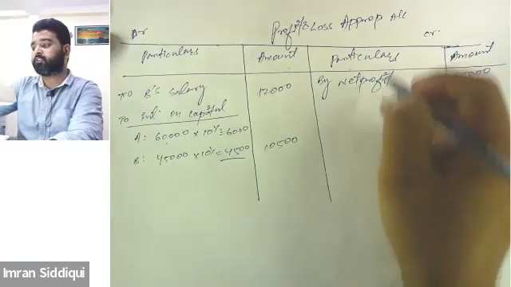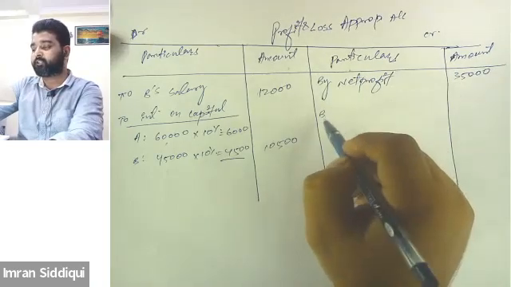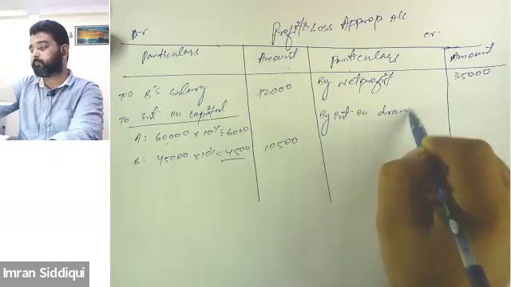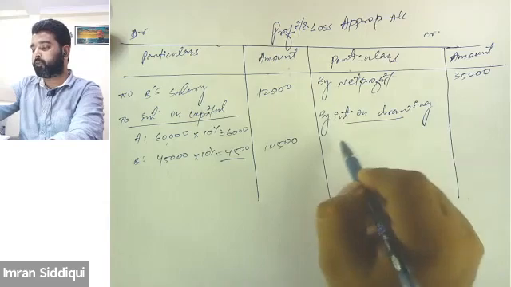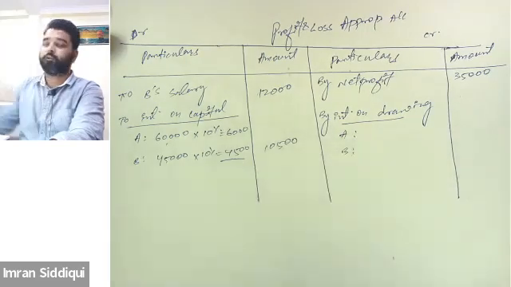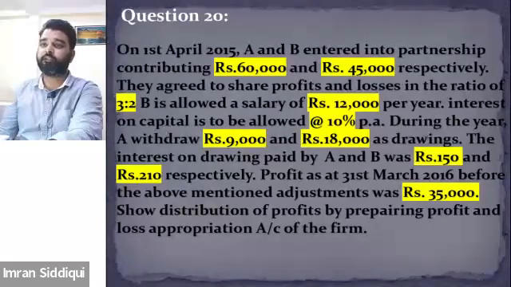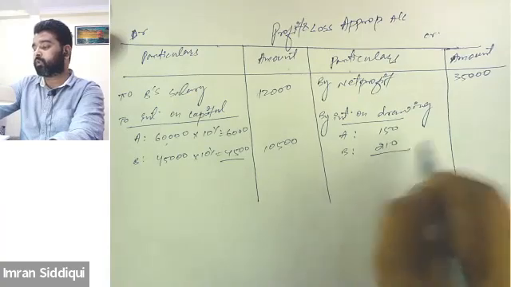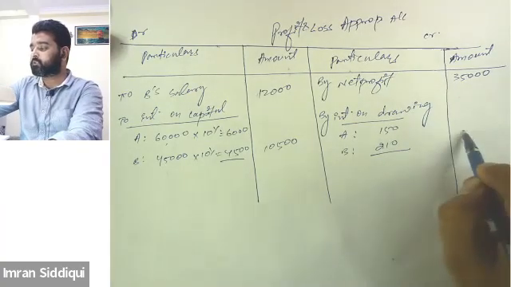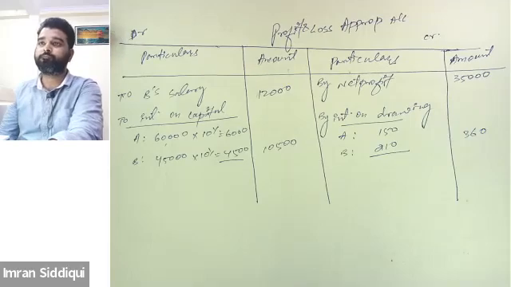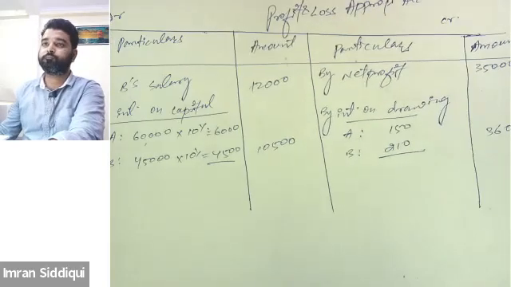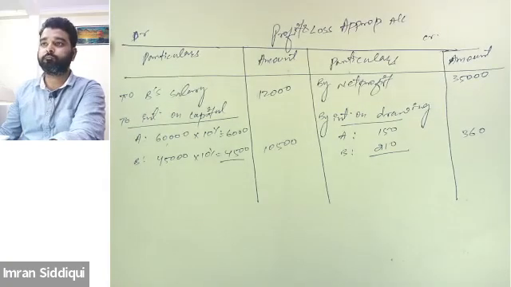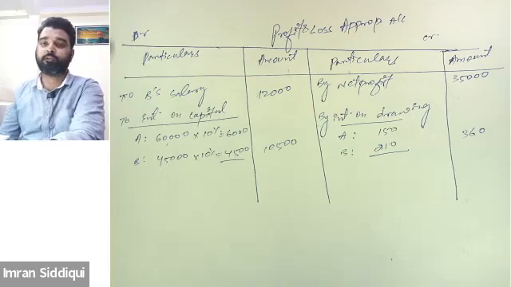So we will write by interest on drawings, from A 150 and from B 210. The total will be 360.